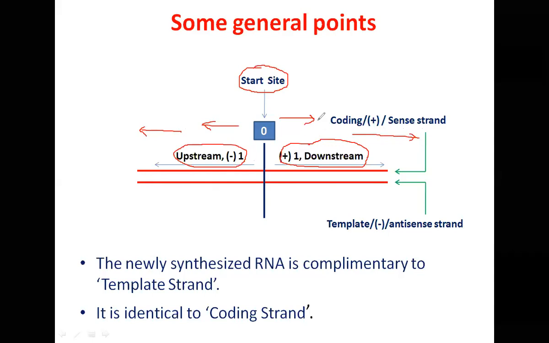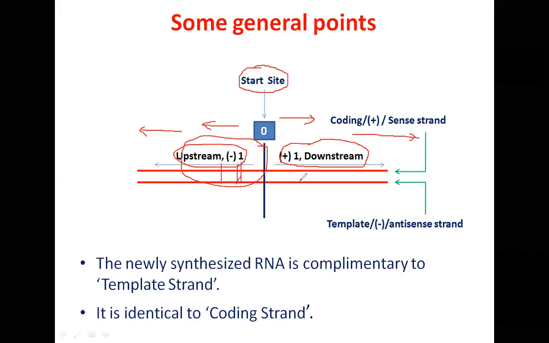This is the start site, and transcription of the genes will begin from here. RNA polymerase will bind here. This is the promoter region. Usually the promoter is located upstream. So RNA polymerase will bind here, and as we discussed yesterday also, this promoter region will have those consensus sequences located at -10 here and -35 here.